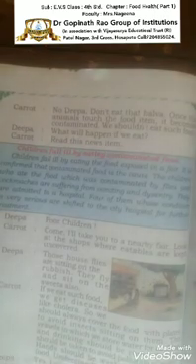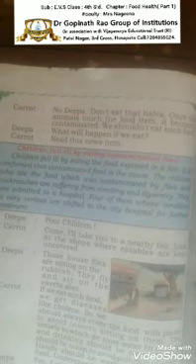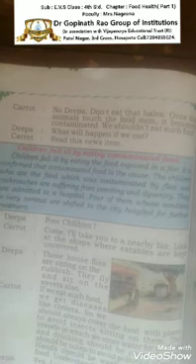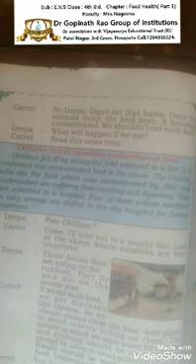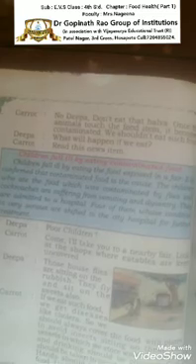The children who ate the food which was contaminated by flies and cockroaches are suffering from vomiting and dysentery. They are admitted to a hospital. Four of them, whose condition is very serious, are shifted to the city hospital for further treatment. Okay children, first remember these. These are very important points.